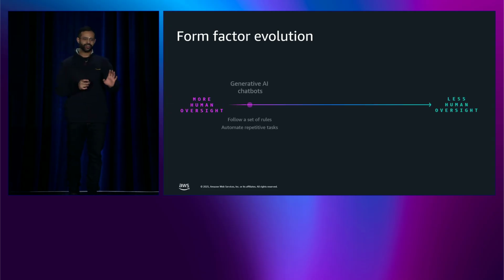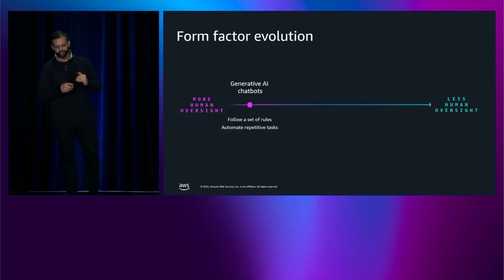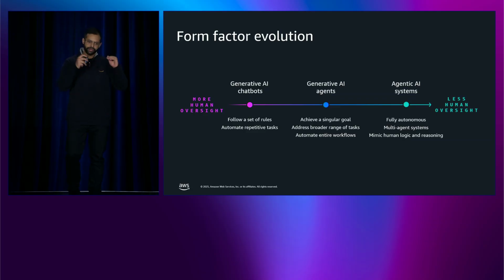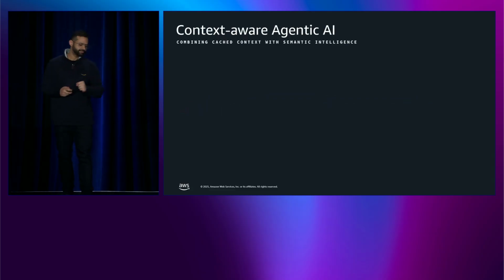Before we knew it, 2 years ago, we started with GenAI chatbots. Singleton, rule-based, constant human oversight. Then came GenAI agents, goal-driven systems that plan, reason, and use tools. A booking agent will go and search flights, compare prices, execute workflows, but still single domain. Now we are stepping into the era of agentic AI. Multi-agent systems where specialized agents coordinate very nicely. Your booking agent, your customer service agent, your recommendation agent, all communicating, delegating with minimal oversight. This is what we are building for Flightly. Let's look at the architecture.